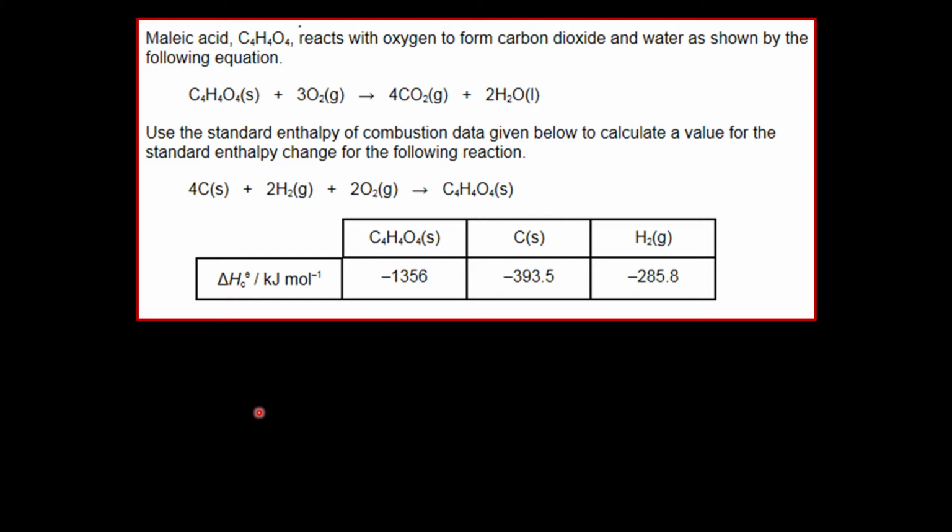If you read it carefully enough, you'll recognize that the equation they want us to actually get delta H for is this second one, which actually is a formation enthalpy. It's the enthalpy of formation of C4H4O4 maleic acid. They're giving us this bit of information here. I think that's basically just telling us what you should be able to work out for yourself, really, which is that the enthalpy of combustion of C4H4O4, the equation would be represented as such.